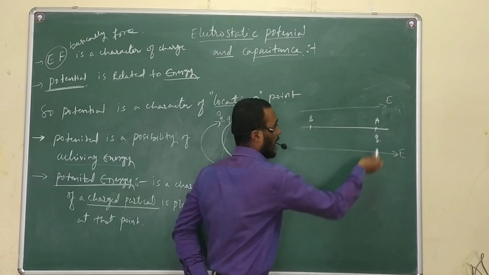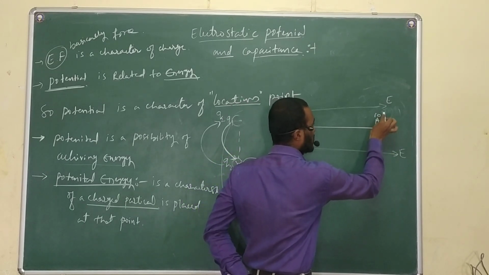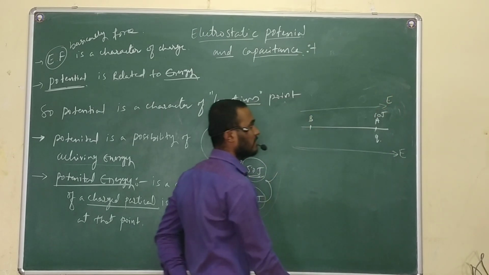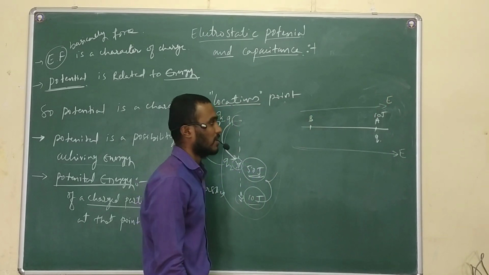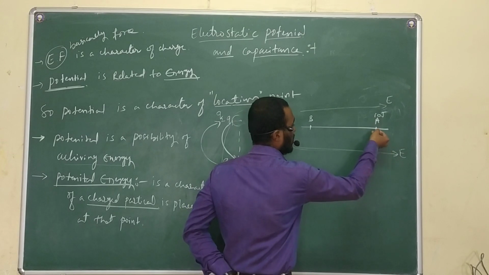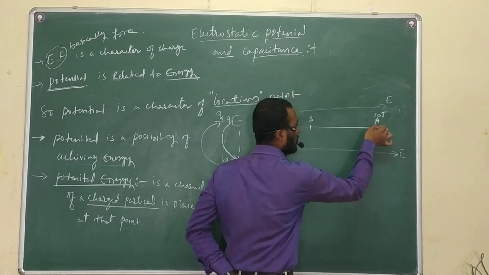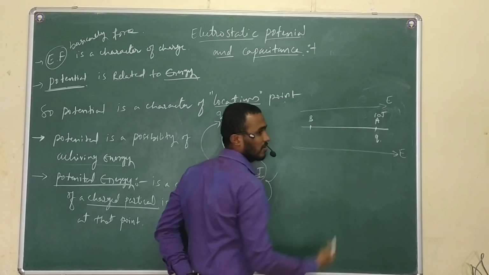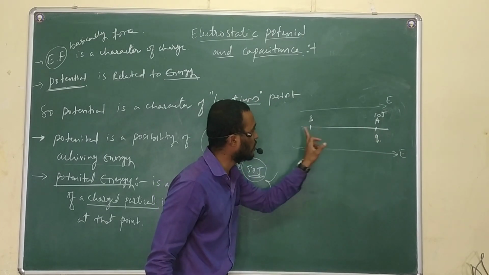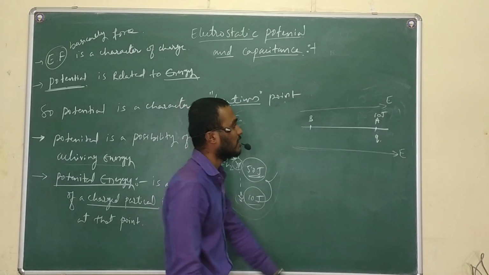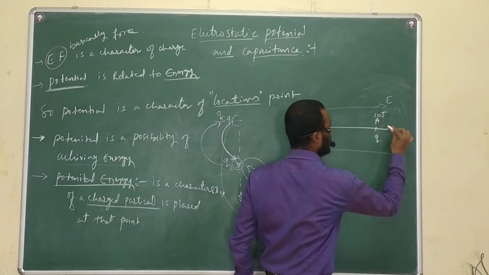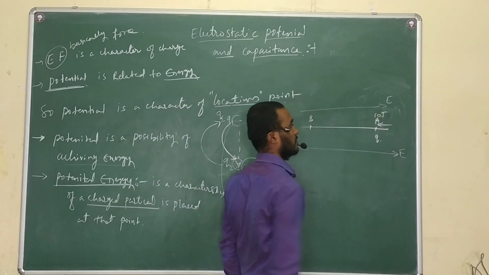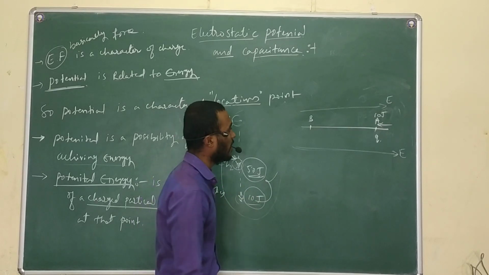Now, at this point, let us assume some amount of energy is there already. That is 10 joule. And see, from this point to this point, I want to shift this charge. To shift the charge from here to here, we have to apply the force on the charge in this direction. How much force we need to apply here?